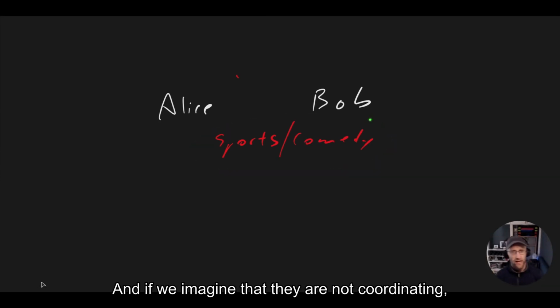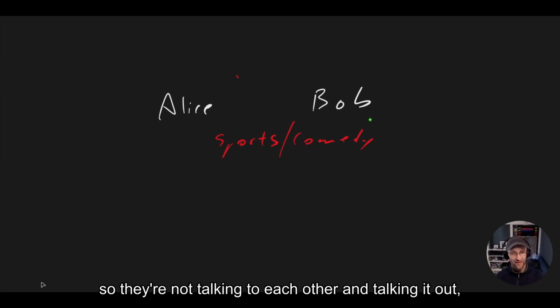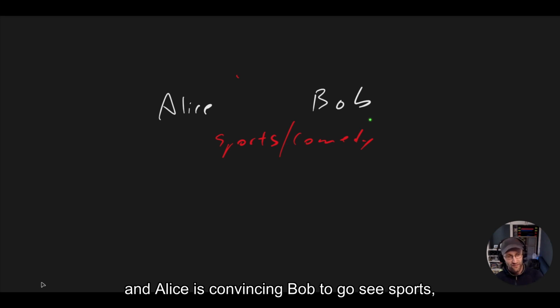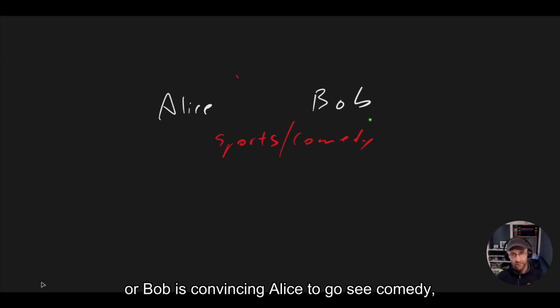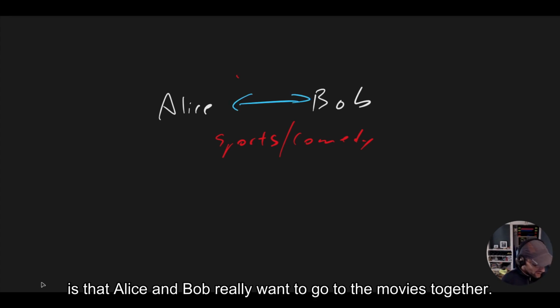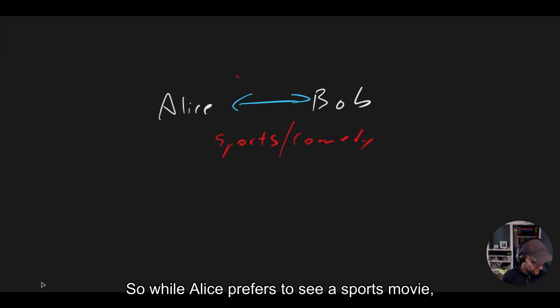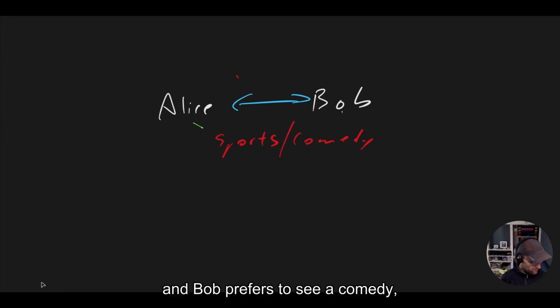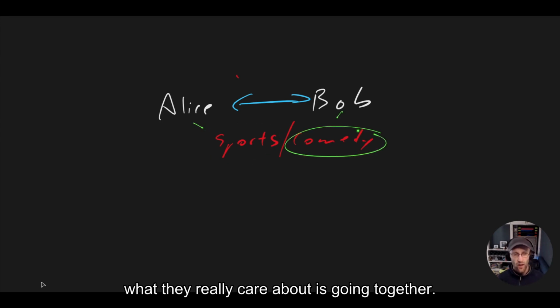If we imagine that they are not coordinating, so they're not talking to each other and talking it out, and Alice is not convincing Bob to go see sports, or Bob is not convincing Alice to go see comedy, where will they end up? What will they end up doing? And how can we model this? An important thing I haven't said yet is that Alice and Bob really want to go to the movies together. So while Alice prefers to see a sports movie and Bob prefers to see a comedy, what they really care